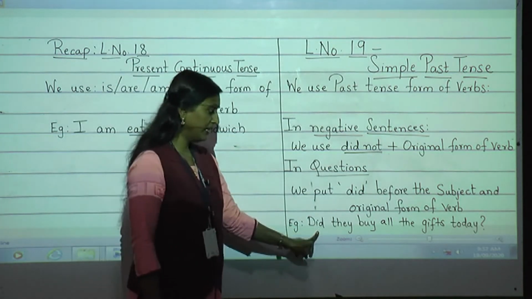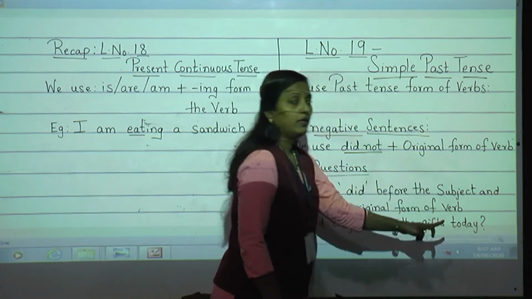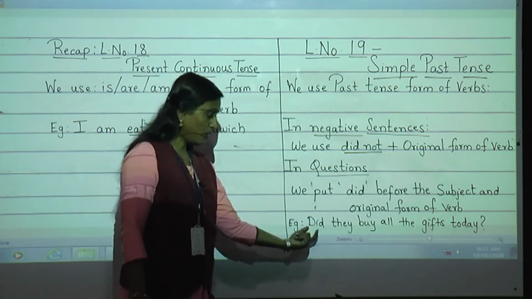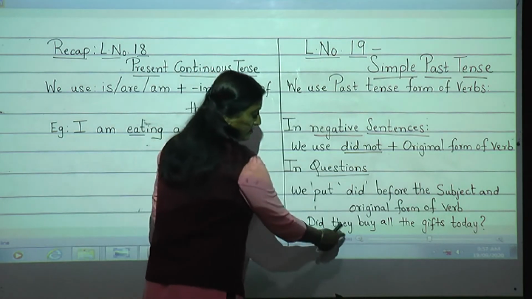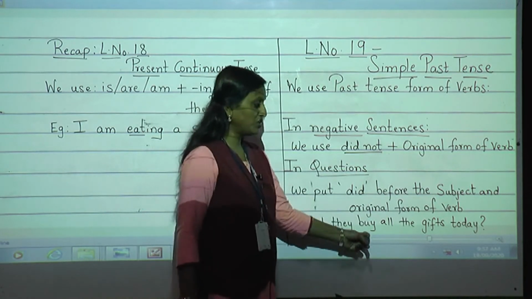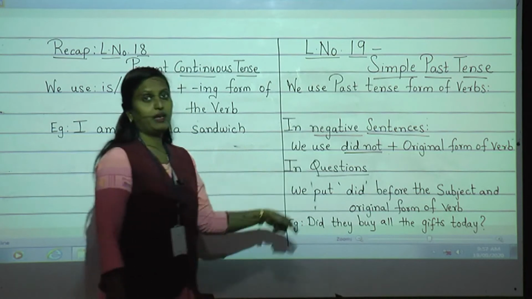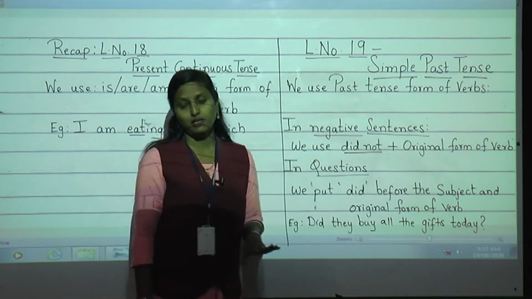Example, did they buy all the gifts today? Now in this sentence, can you see, students, this is a question. Now what have I used first? Yes, I have used did, and then the subject, then the original form of the verb and the remaining sentence. So this is the way we are going to do it in today's lesson. This was only just an introduction.